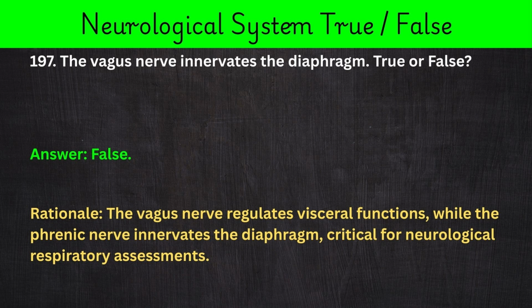197. The vagus nerve innervates the diaphragm. True or false? Answer: false. Rationale: the vagus nerve regulates visceral functions, while the phrenic nerve innervates the diaphragm, critical for neurological respiratory assessments.